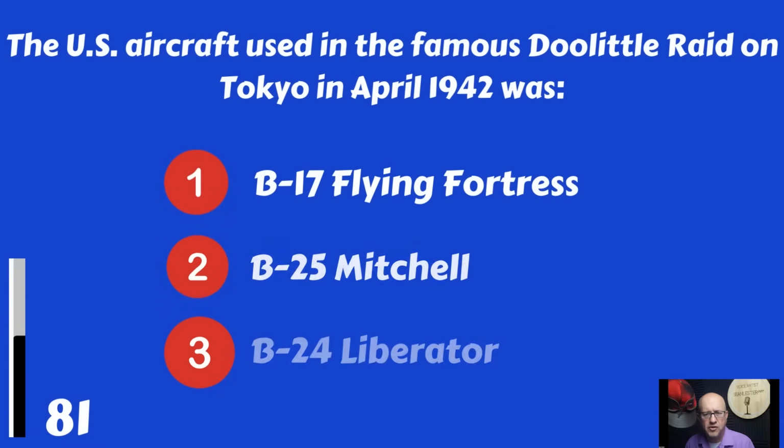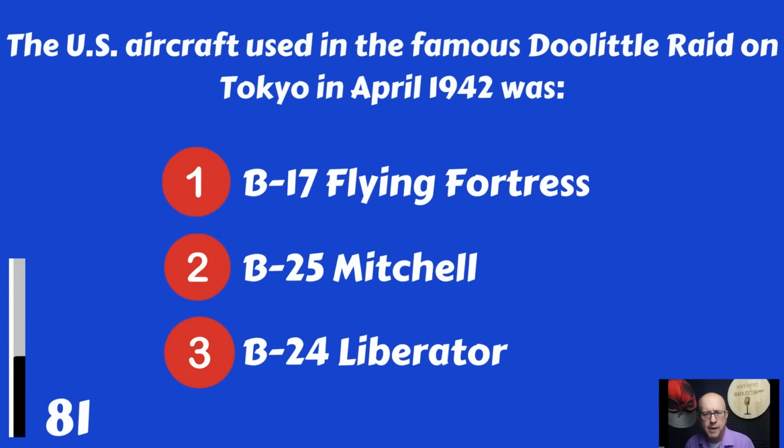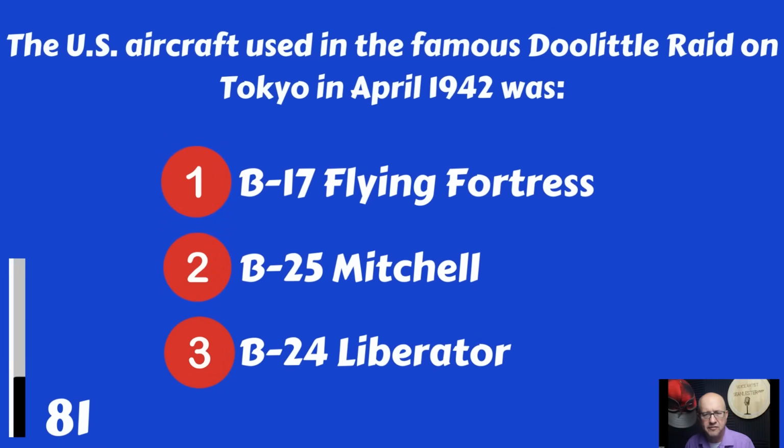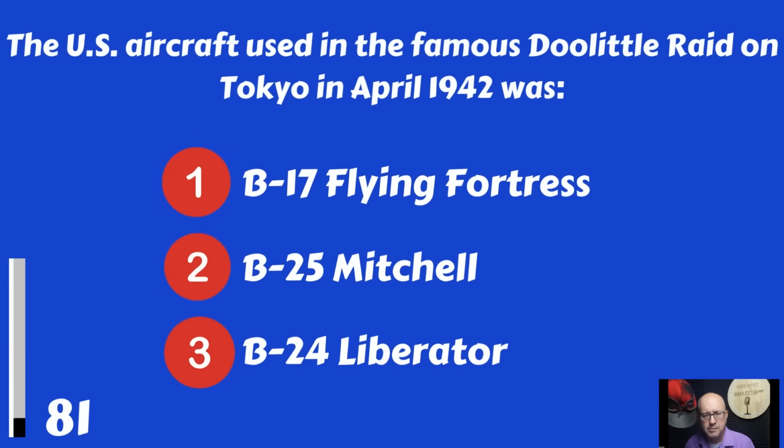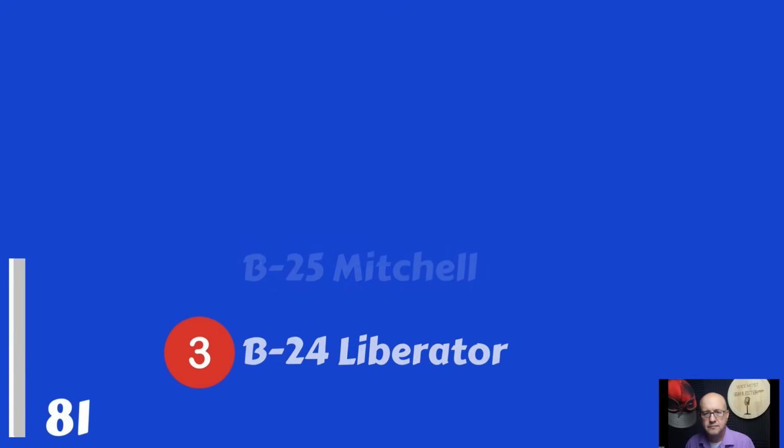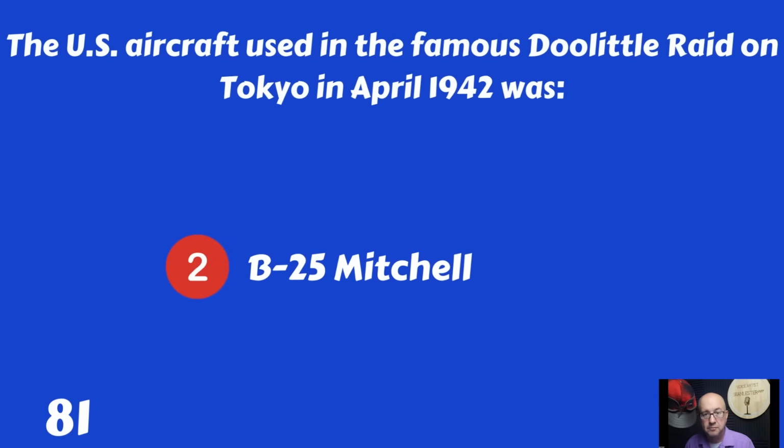The U.S. aircraft used in the famous Doolittle raid on Tokyo in April 1942 was the B-17 Flying Fortress, the B-25 Mitchell, or the B-24 Liberator? That was the B-25 Mitchell.